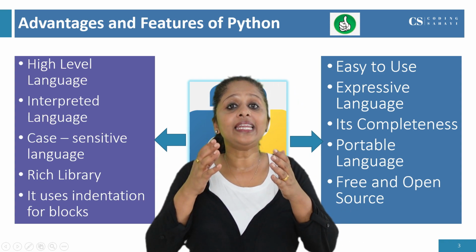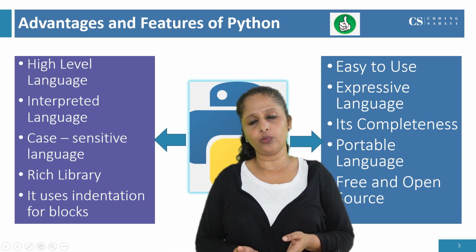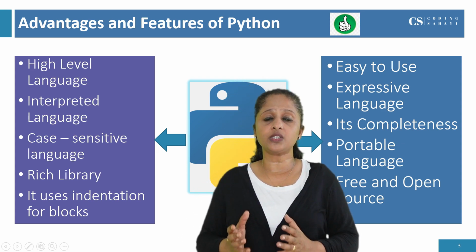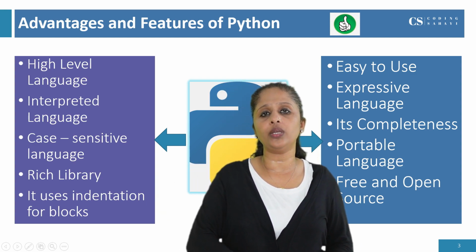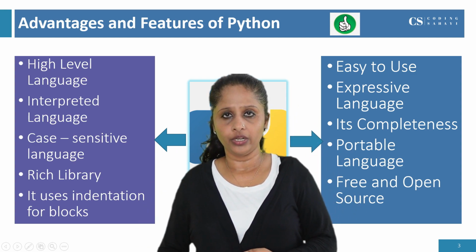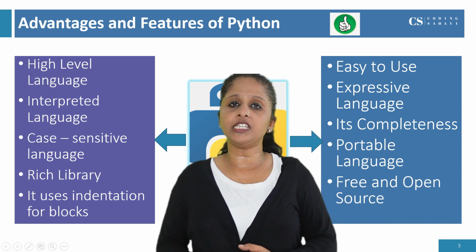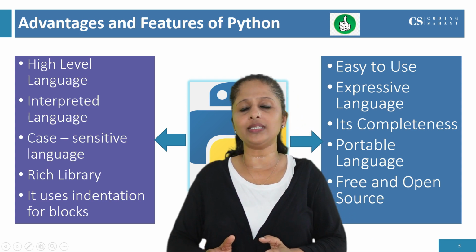Next, it is an interpreted language. So what does interpreted language mean? Interpreted language means Python uses an interpreter for converting the high-level language to its machine code. On compiler and interpreter, I have already done a video. Please go and check it.